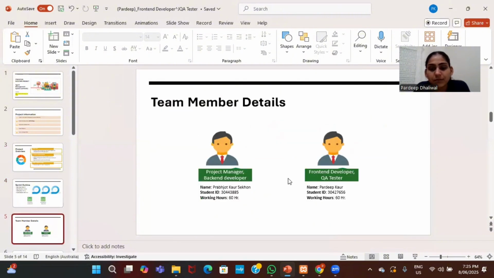Team details. My name is Pradeep, my working hours are 60 hours, and my role is front-end developer and QA tester. My friend Prabjot Kaur Sekho also has 60 working hours, and her role is backend developer.